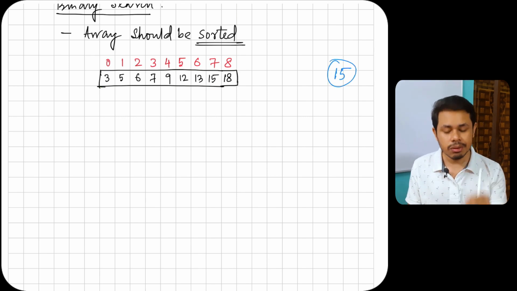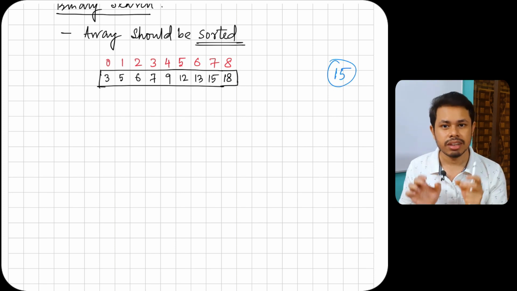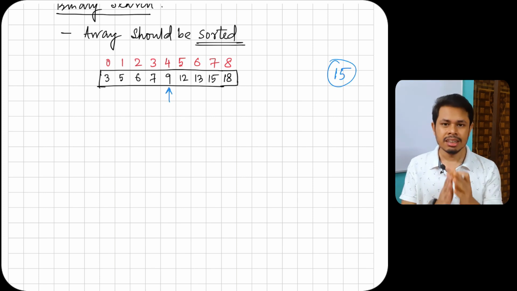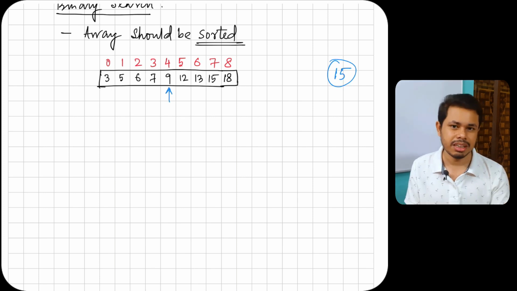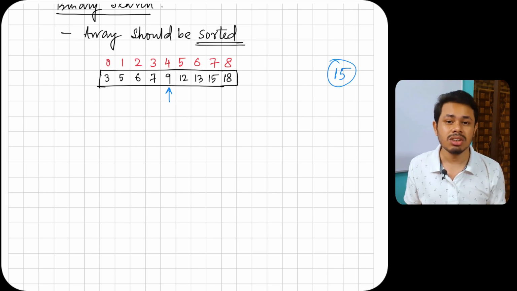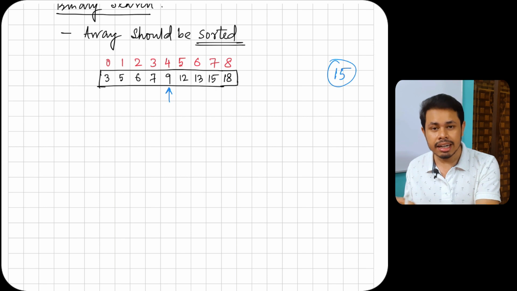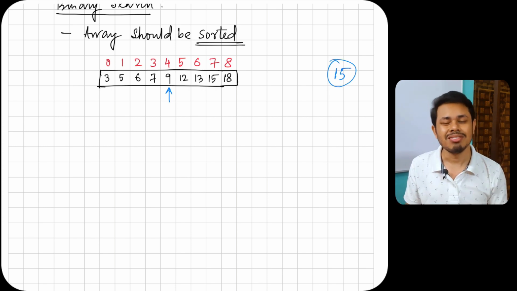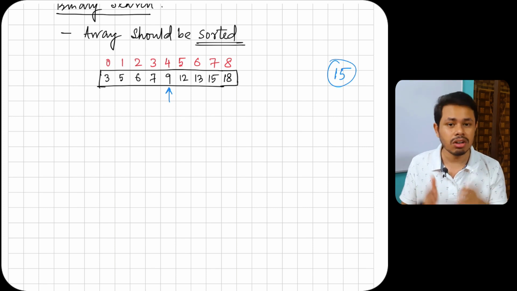So we'll be directly going to the middle element of that array. What will be the middle element? The middle element is this element, this 9. Now, if we go to the middle element, what information do you have on the left side as well as the right side of this array? What information do you have? Just pause the video and comment it down. What information do you have, because the array is already sorted?